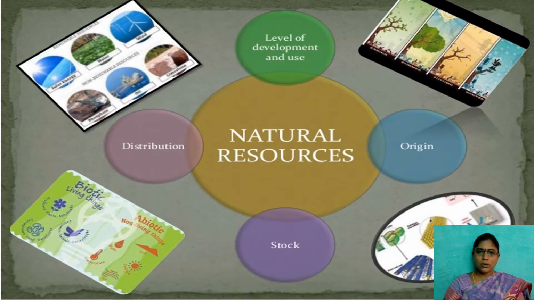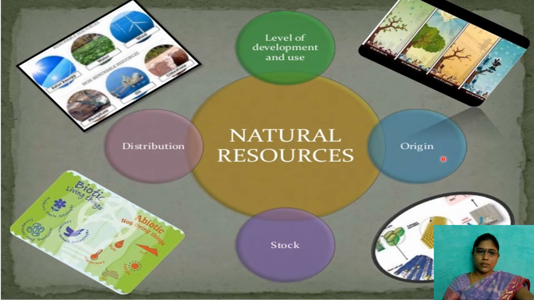Again, these natural resources can be classified into four types. The first one is on the basis of origin, the second on the basis of stock, then on the basis of distribution, and on the basis of development of use. These are the four types of natural resources that we have.